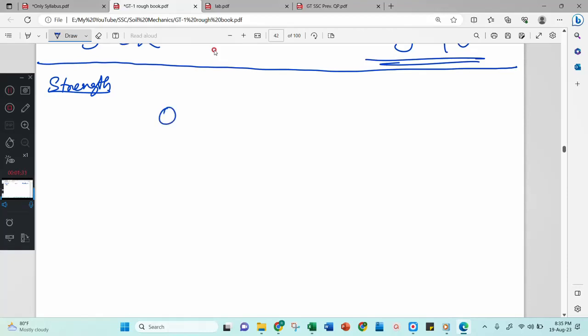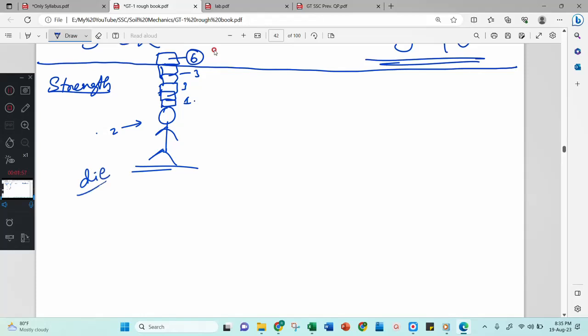Let us consider there is one human being. On his head if I put a 1 kg stone, then he is not dying, he is alive. Then 2 kg, alive, 3 kg, 4 kg, 5 kg, he is alive, right? When I apply a 6 kg stone on his head, then he will die, right?